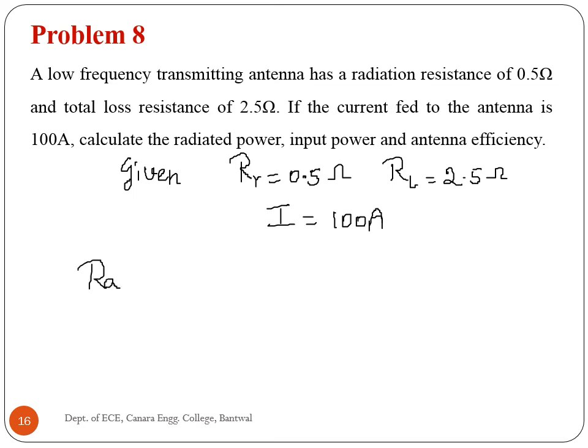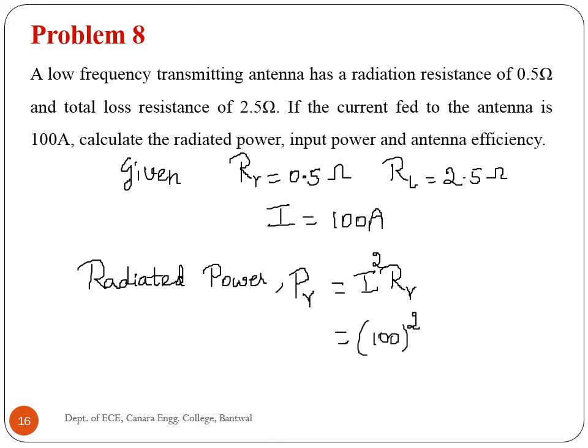To calculate the radiated power, PR is equal to I square RR, where I is 100 amperes, RR is 0.5. Therefore, PR is equal to 5 kilowatts.